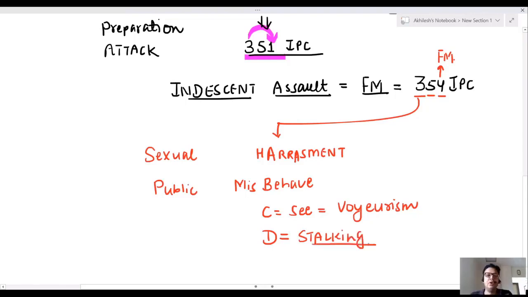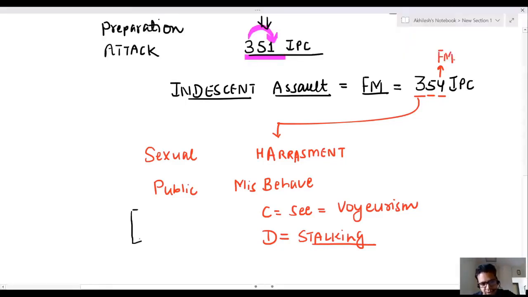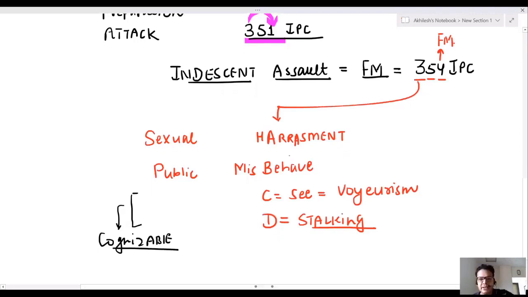Voyeurism and stalking both are cognizable offenses. This is 354A, 354B, 354C, 354D.